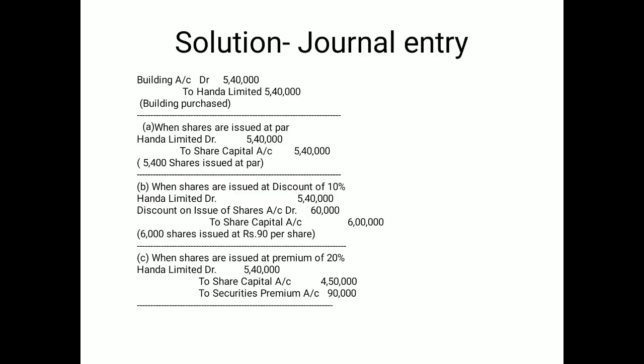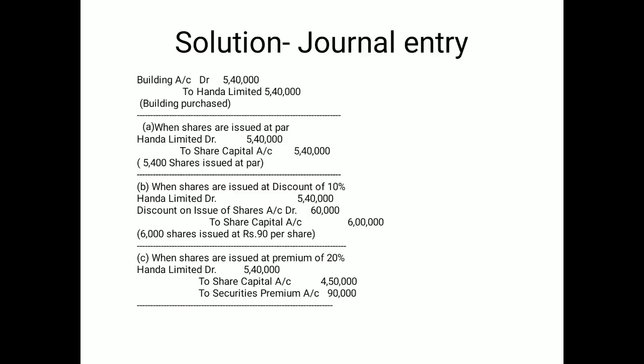So you see 5,400 and Honda Limited is not changed. In front of share capital the value is 100, so 100 multiplied by 5,400 is 5,40,000. You multiply the number of shares by the face value 100, and the answer comes in front of share capital.